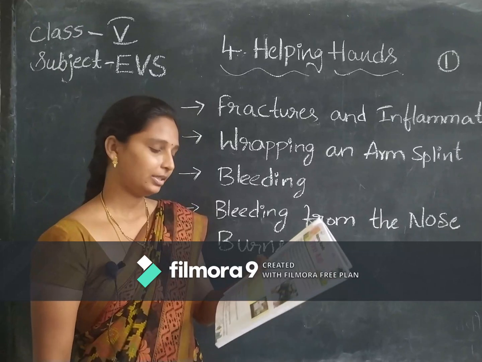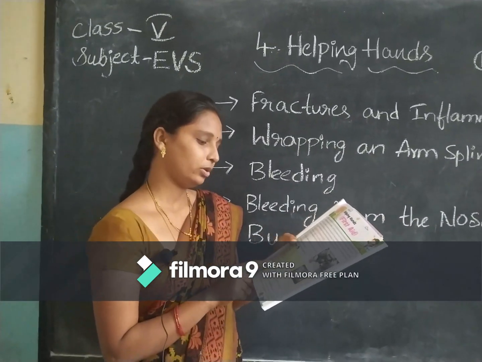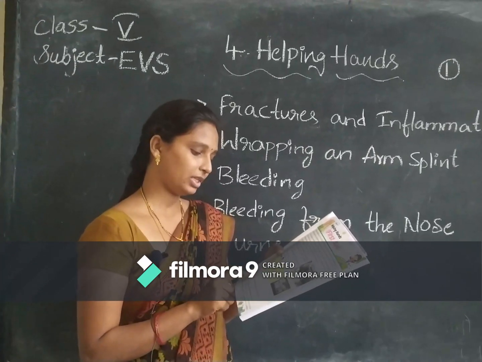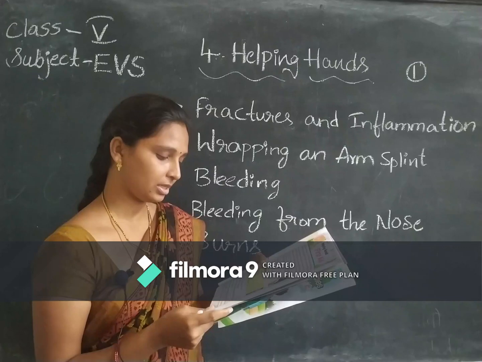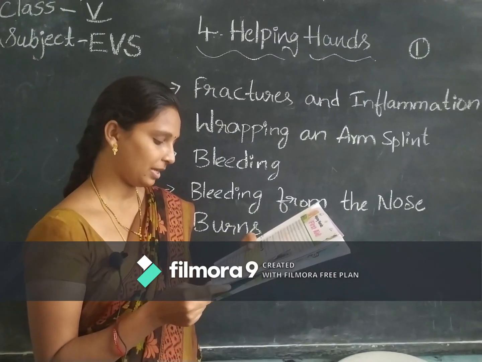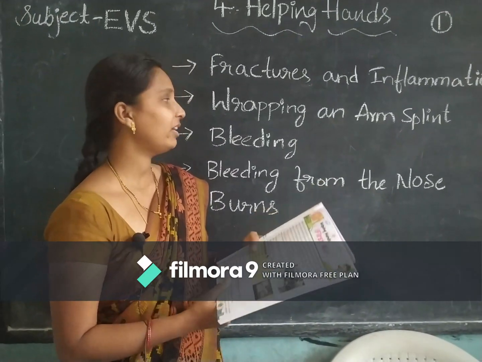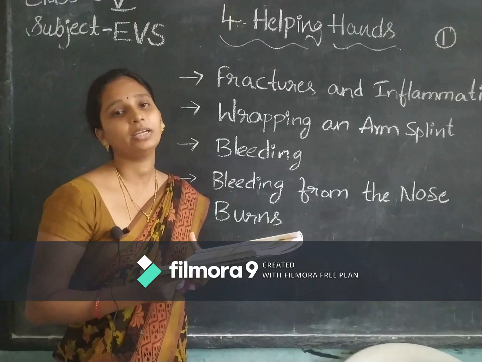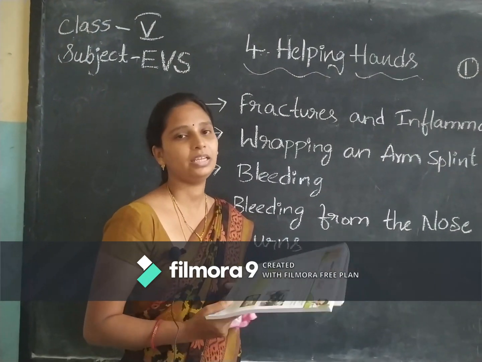In fractures and inflammation, a broken bone requires first aid. When the bone is broken, you should call a hospital if the patient is unconscious, bleeding or cannot walk. Do not move the patient. Apply pressure to the wound with a clean cloth to stop the bleeding. Whenever a bone is broken, you should not move that person here and there.